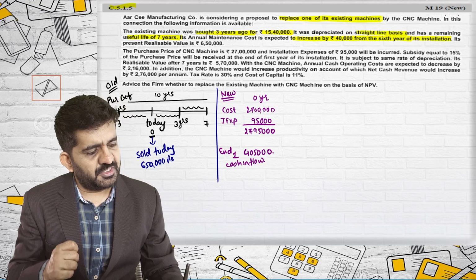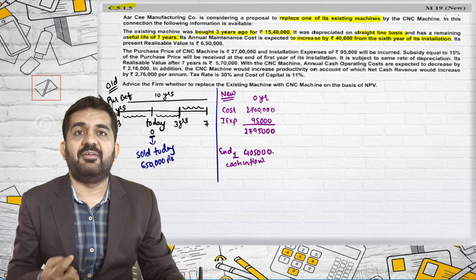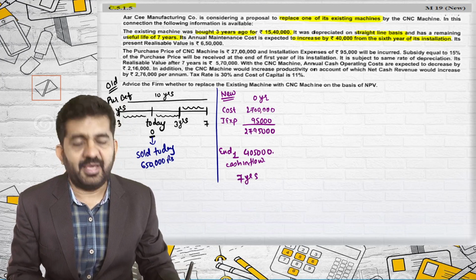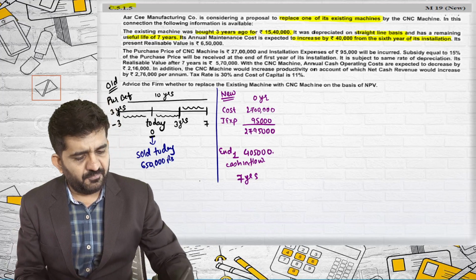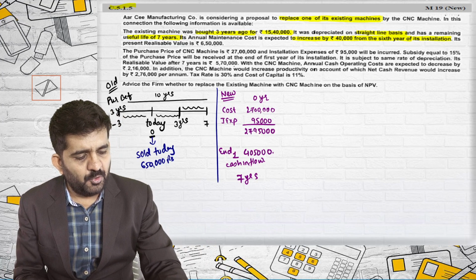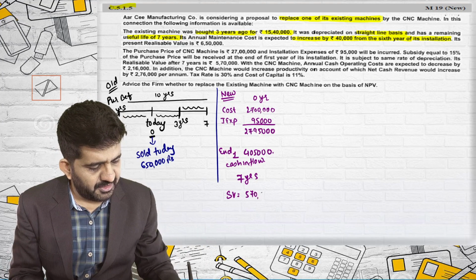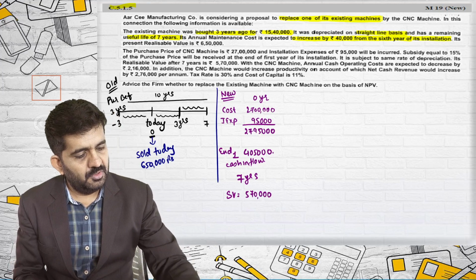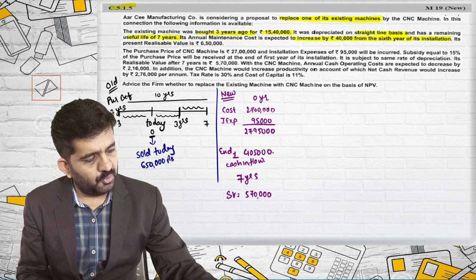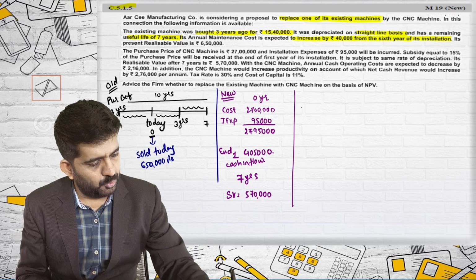It is subject to the same rate of depreciation. So now this machinery will have a useful life of 7 years, and the same straight line method of depreciation. Its realizable value after 7 years, this is scrap value, is 5,70,000. With the CNC machine, annual cash operating costs are expected to decrease by 2,16,000.